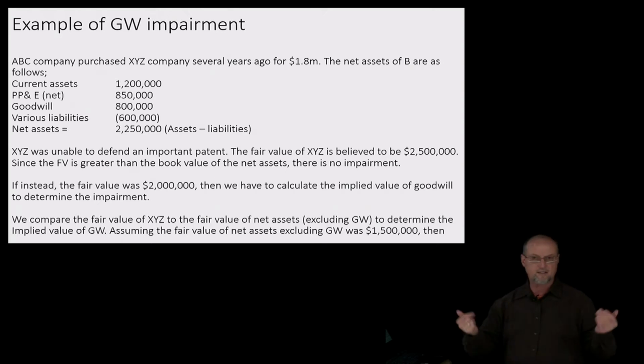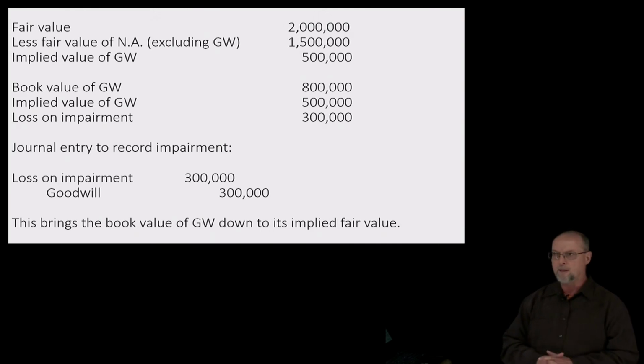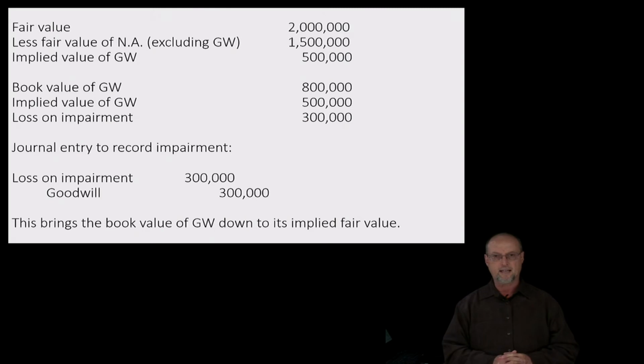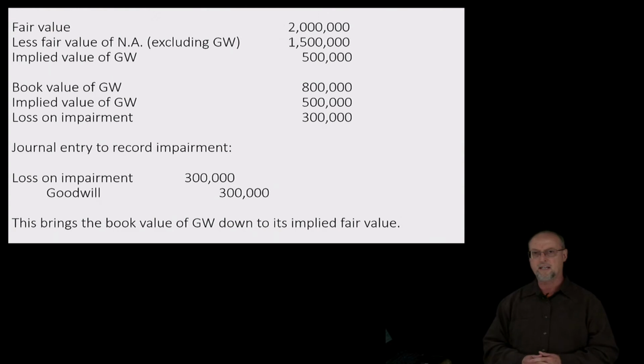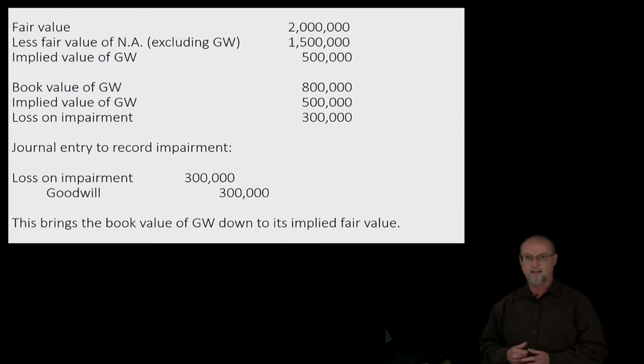Well, we had to do an analysis, time-consuming, costly, etc. And so the implied fair value is $500,000, right? $2 million minus $1.5 million is $500,000. Our original book value is $800,000, which indicates a loss, an impairment of the goodwill of $300,000. And that's going to be the journal entry that we record. We simply debit loss on impairment and we credit goodwill, and that brings the goodwill down to its new implied fair value. Okay? So that's how you calculate the impairment on goodwill.